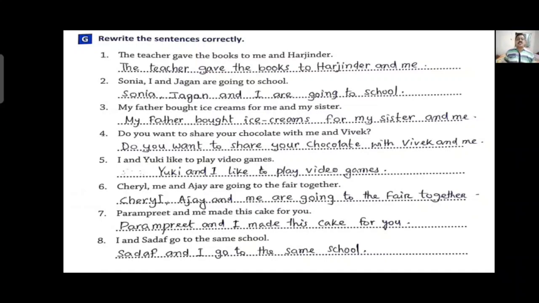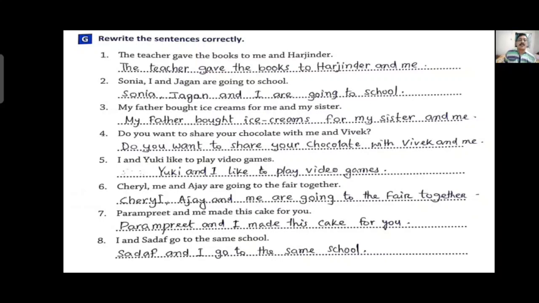Next, sixth one, Cherry, me and Ajay are going to the fair together. Here, Cherry, Ajay and me are going to the fair together. So here me is also used after Cherry and Ajay.